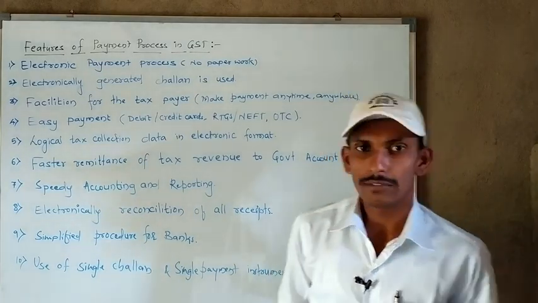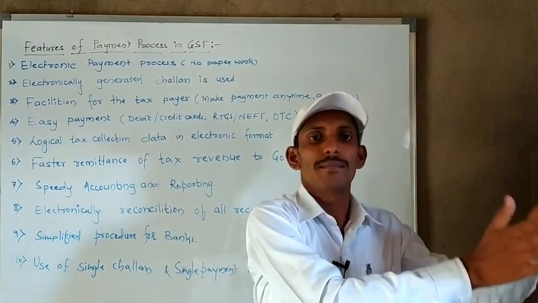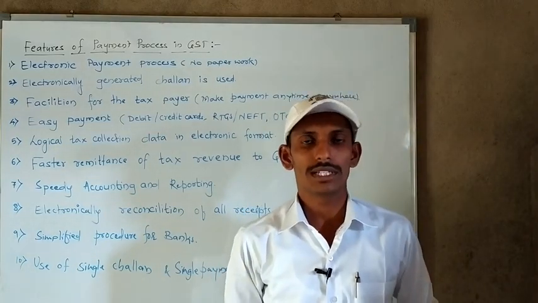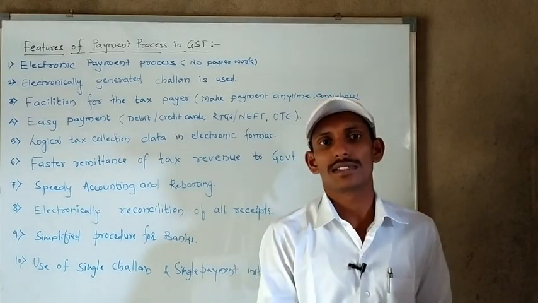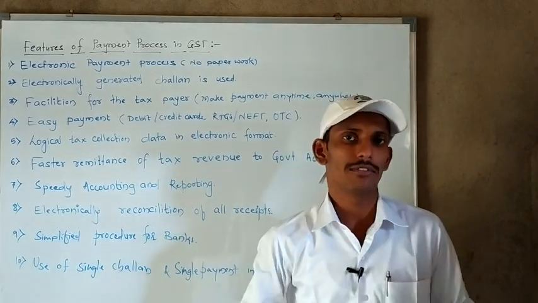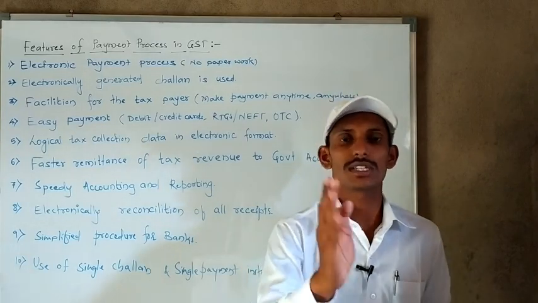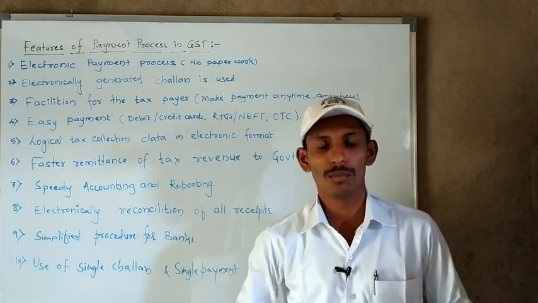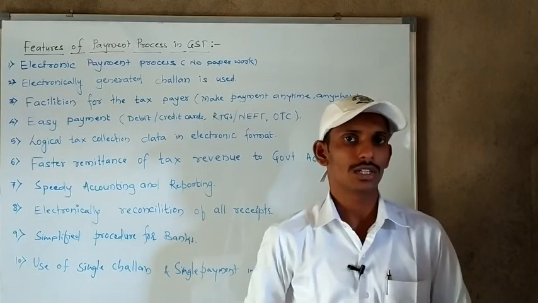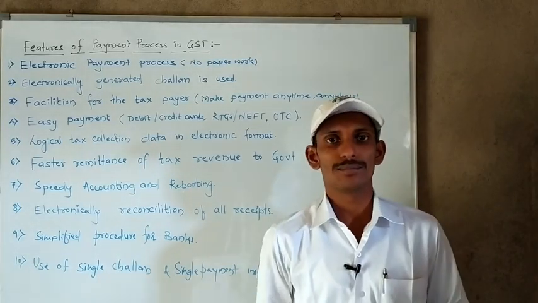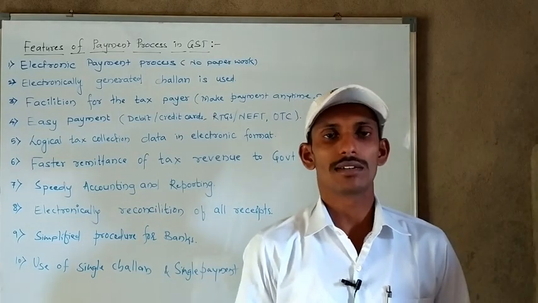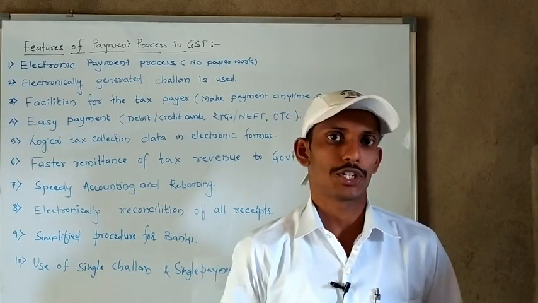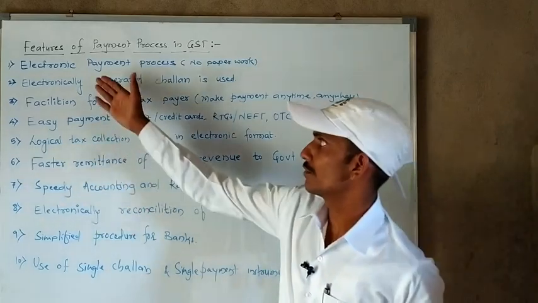So when the taxpayer needs to make the payment to the government, the payment process is done only with the help of electronic means. The taxpayer must use the electronic mode to make the payment to the government, and the government also makes use of electronic mode to receive the cash. This is the first feature.